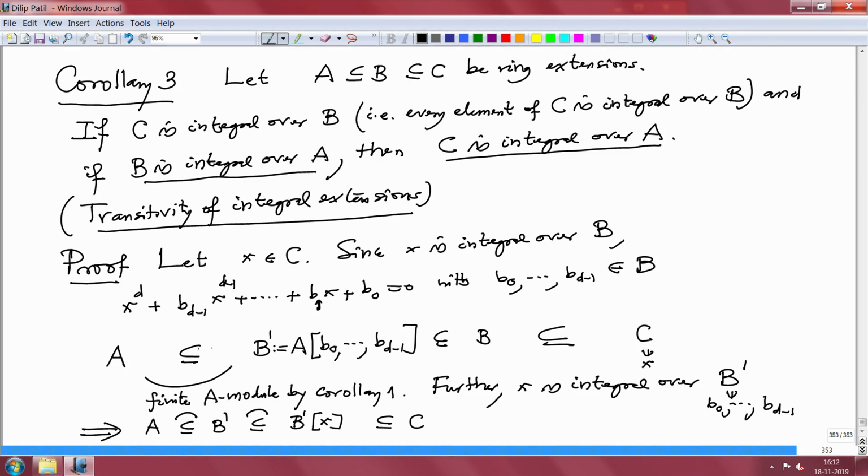B prime is finite, as we already noted, and therefore B prime[x] is a finite A-subalgebra of C. So therefore I found A[x], and A[x] is contained here.